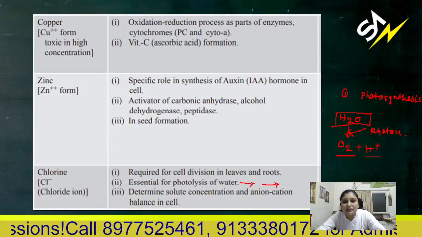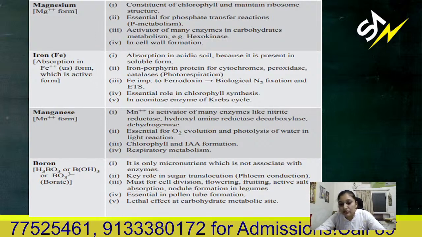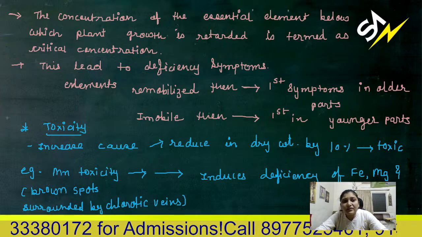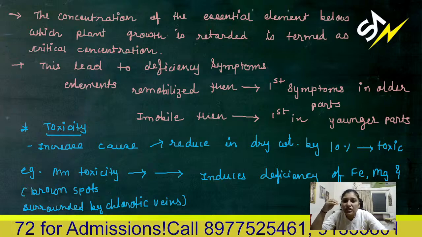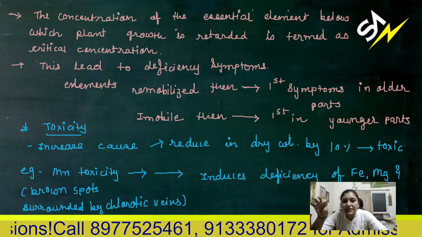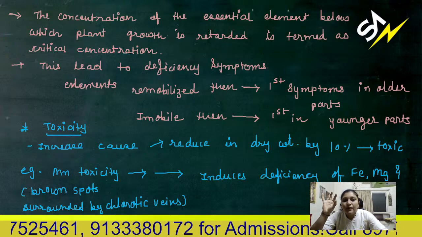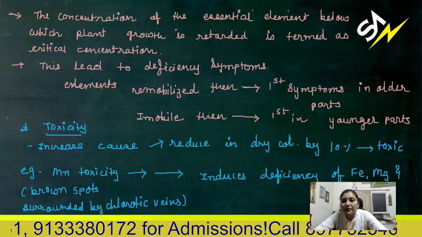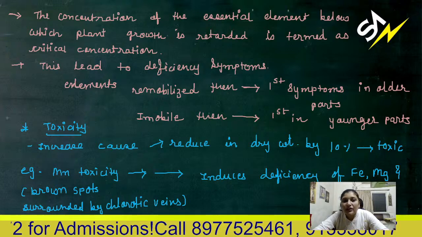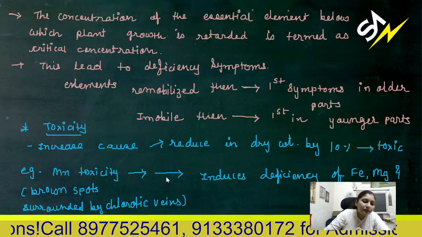So these are some key roles of some micro as well as macronutrients. Now, there is a particular concentration below which, if certain elements are present, the plant is said to be deficient in that particular element. Why is it said to be deficient? Because below this concentration, the growth of the plant is retarded.